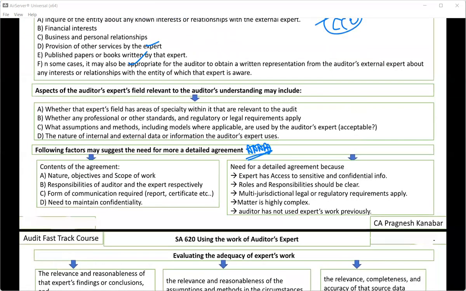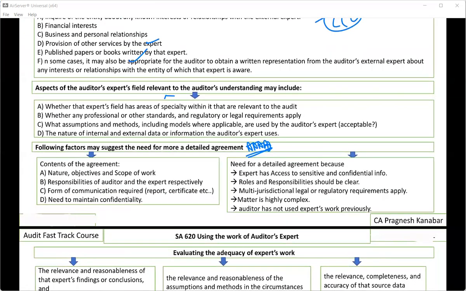Then this is a very basic question: aspects of the auditor's expert's field relevant to the auditor's understanding. So as an auditor, I need to understand the expert's field. What are the aspects that will be useful for me? I want to know whether, for whatever work has been given to that expert, he has the specialty in such areas, which will be helpful for me in the audit, and whether it will be relevant for me in the audit.